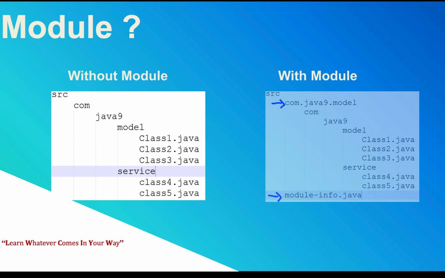Okay, let's see a simple package structure. The first one is without module. You have the src package com.java.model with class 1, class 2, class 3, and I have another package which contains class 4, class 5. It is a traditional way of coding without module. But when you take a module example, you have a source package. Under the source package, you will have module-info.java where you will provide all the dependencies. So if you find any project with a file called module-info, that means you have a configuration file in place.